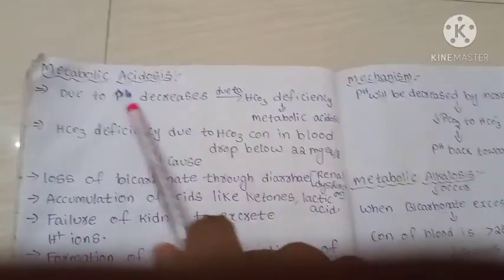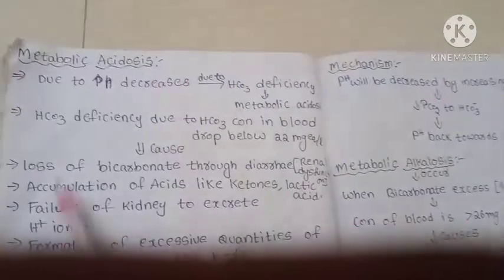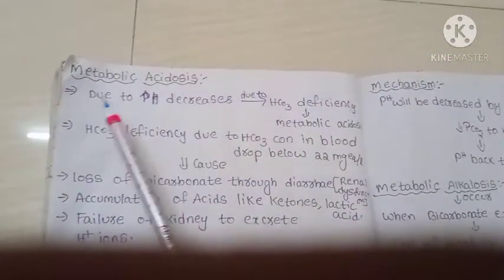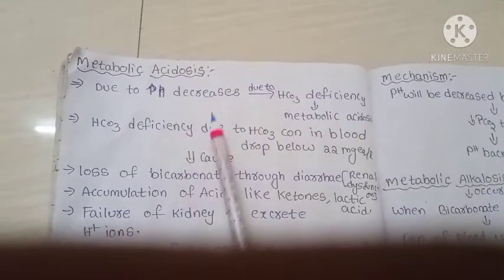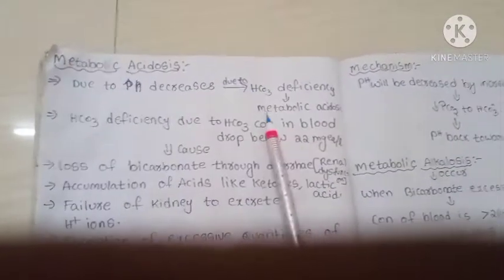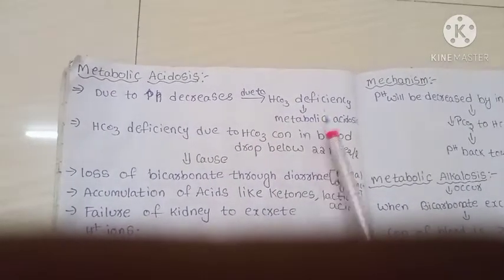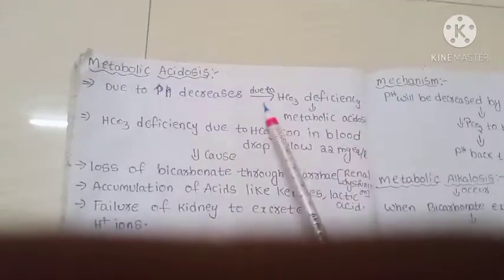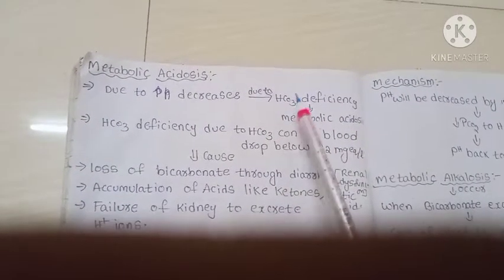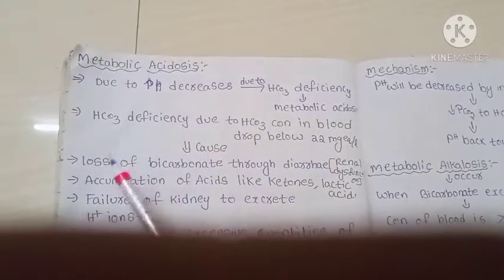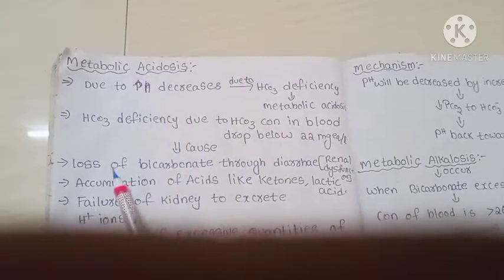Now we will see metabolic acidosis. Metabolic acidosis, in which pH decreases, results from a deficiency of bicarbonate ion. Means deficiency of bicarbonate ion results in metabolic acidosis. Why does this deficiency occur?